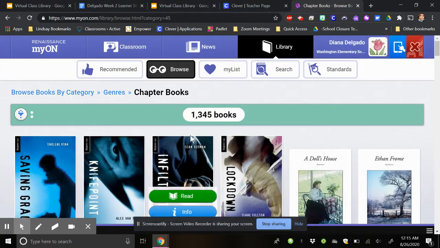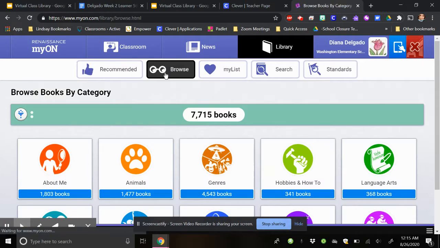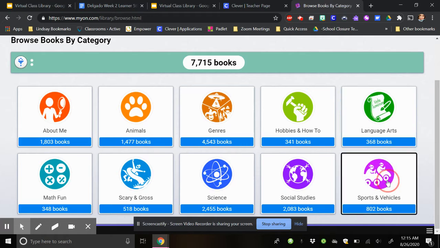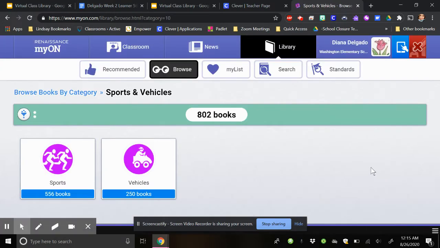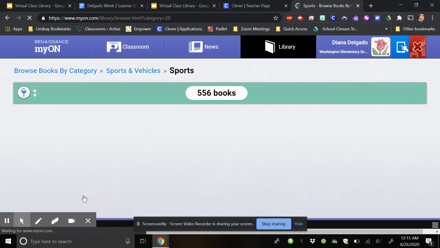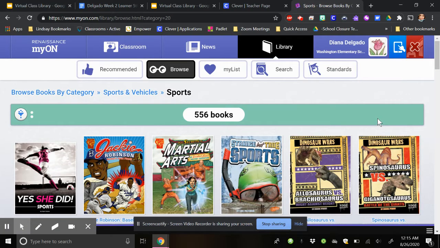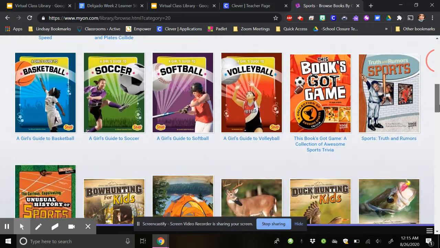I noticed a lot of you guys also said comic books. So here, guys, pretty much you can find just about any book you want to. I know sports was another one that learners said they were interested.